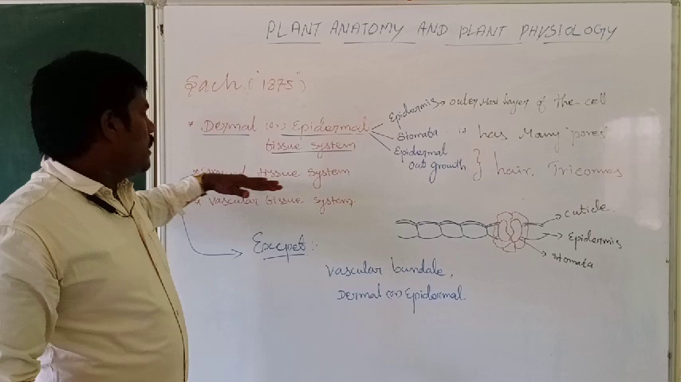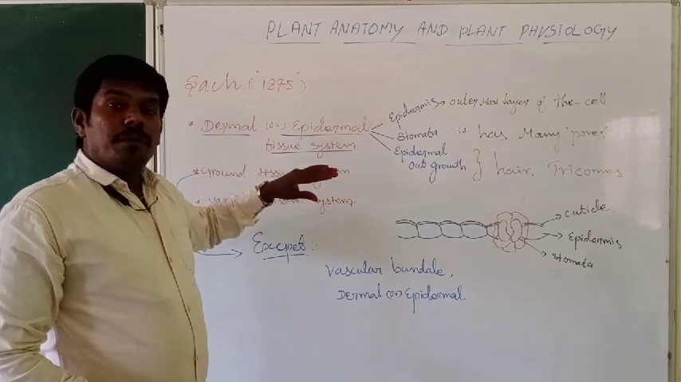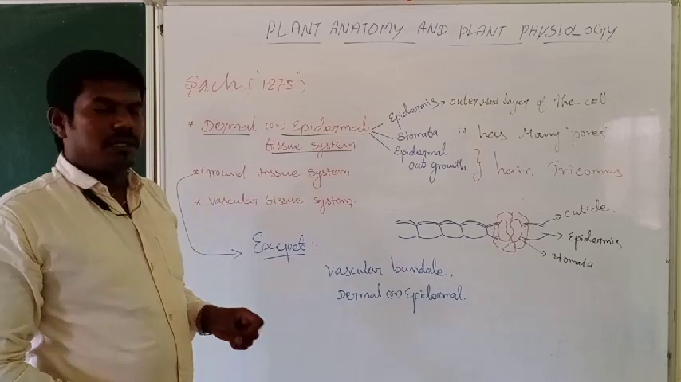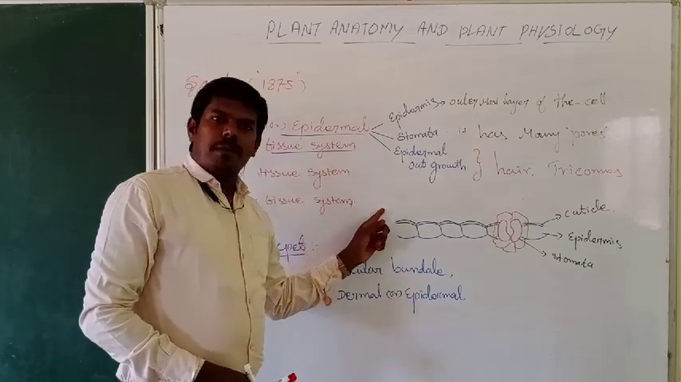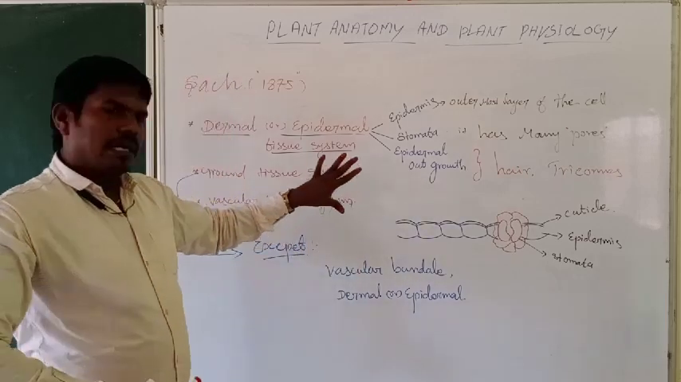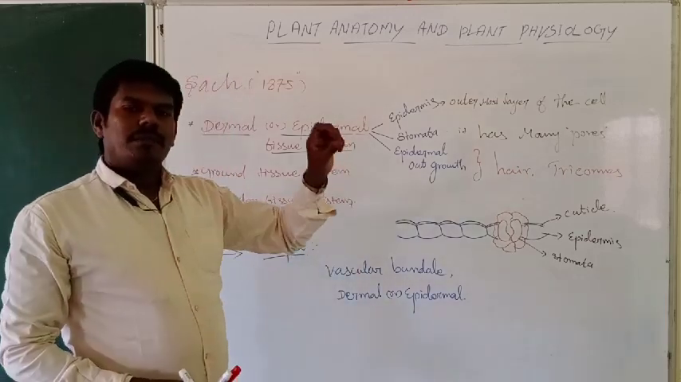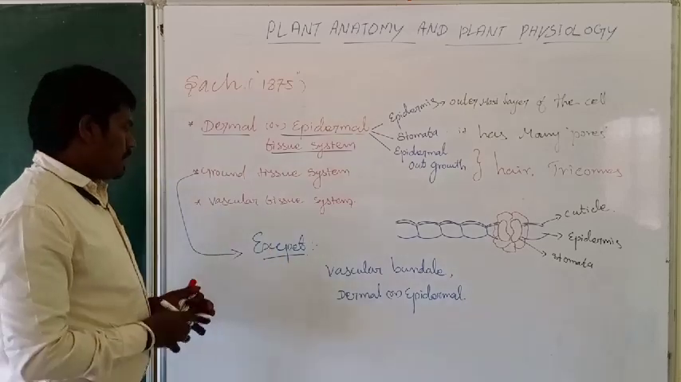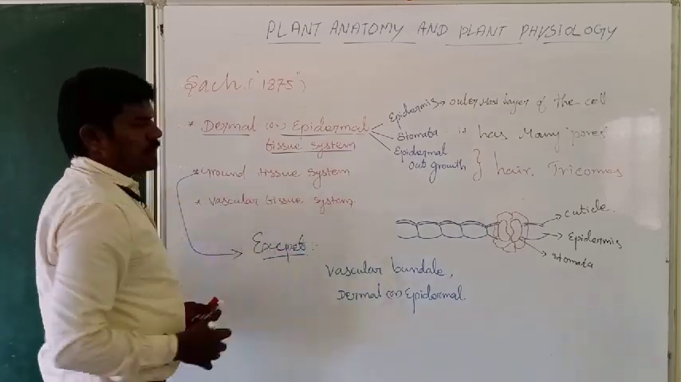Before that, I explained that the ground tissue system is composed of three kinds of cells. What are the kinds of cells? They may be parenchyma, collenchyma or sclerenchyma, and depending upon the cell, it is involved in different, specific functions. And finally, vascular tissue system.